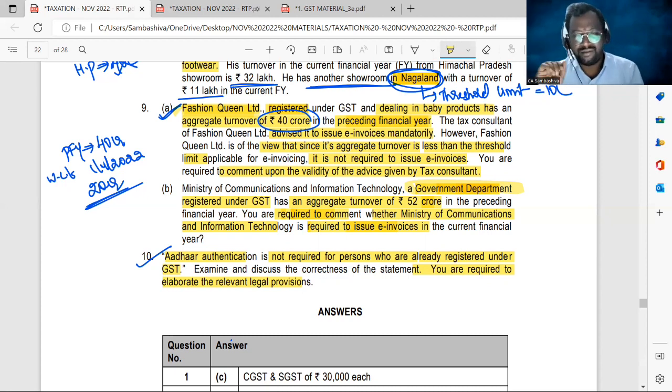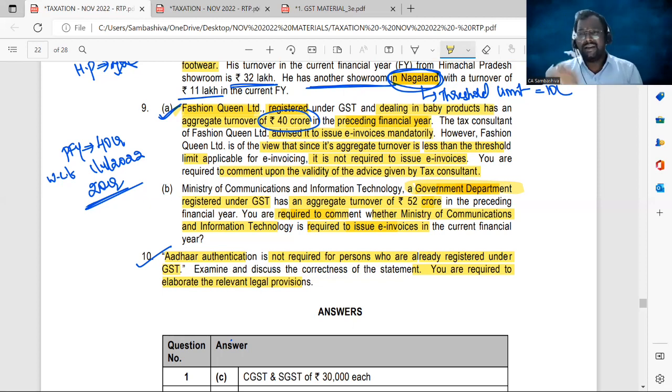Are you following now, everyone? So even though I'm a registered supplier under GST, still I need to go for Aadhaar authentication. For new registered persons, it is by default mandatory. During the registration process itself, Aadhaar authentication will be done. Those who are already registered, they also have to get Aadhaar authentication. Are you following now?